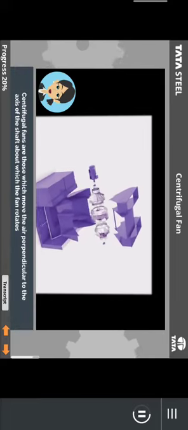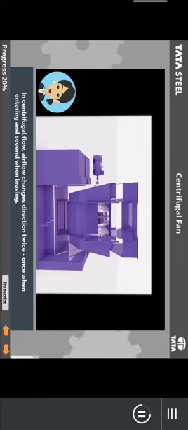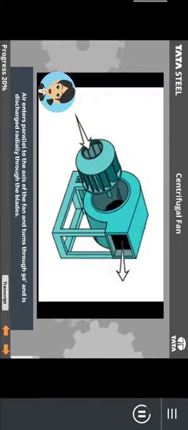Centrifugal fans are those which move the air perpendicular to the axis of the shaft about which the fan rotates. In centrifugal flow, airflow changes direction twice, once when entering and second when leaving. Air enters parallel to the axis of the fan and turns through 90 degrees and is discharged radially through the blades.